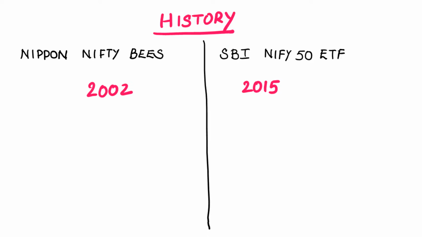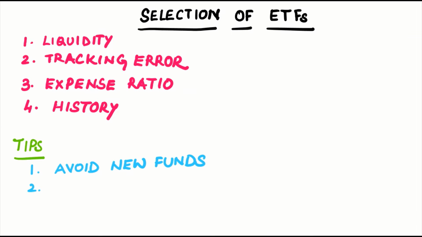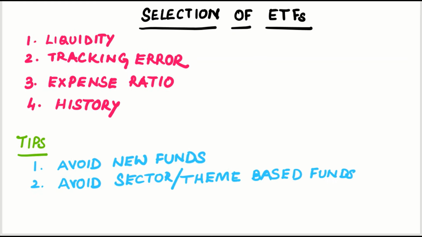And another personal suggestion, this is my personal opinion though, people may have different and better experiences. It's up to them. I don't prefer sector specific and theme based ETFs. So when it comes to choosing an ETF, we should give more preference to the history of the fund, its liquidity, expense ratio and tracking error, and try to achieve a sweet spot.